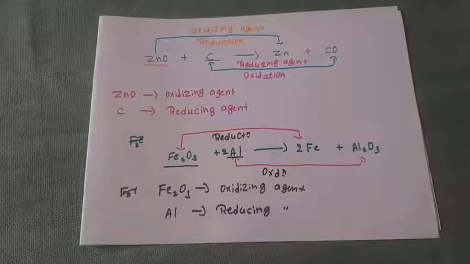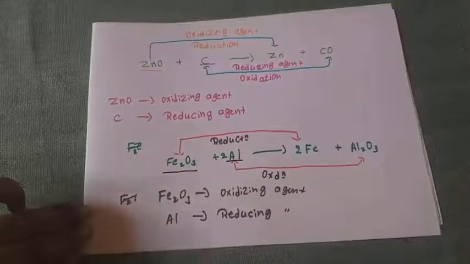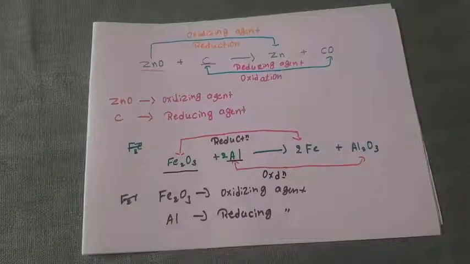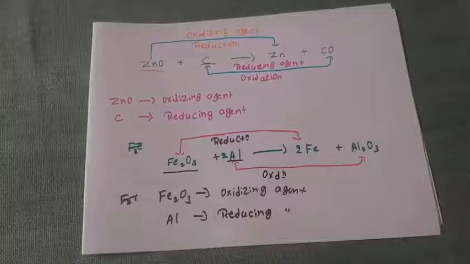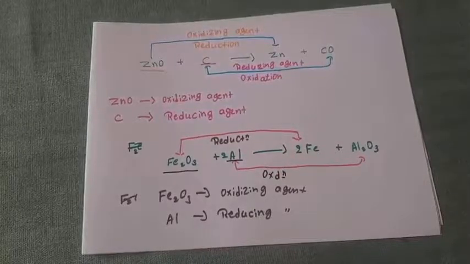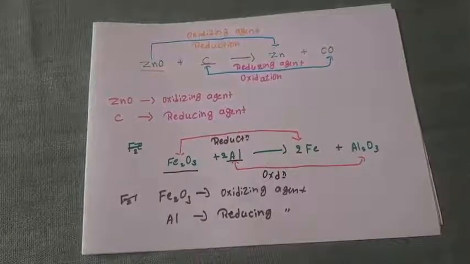Then I will send some more examples. You find out oxidation, reduction, and the oxidizing and reducing agent. I hope you all understand this class. If you have any doubts, then tell me, ask me.